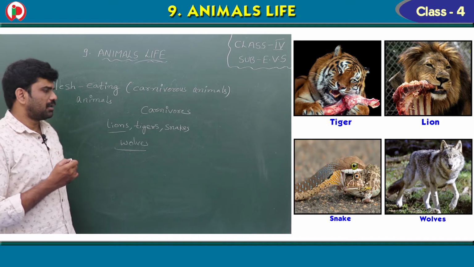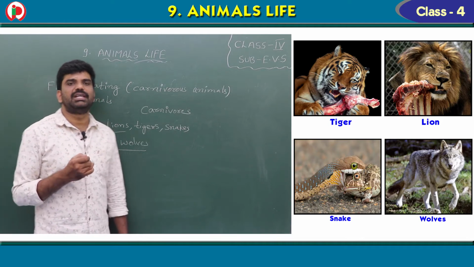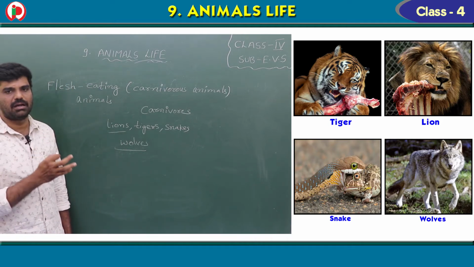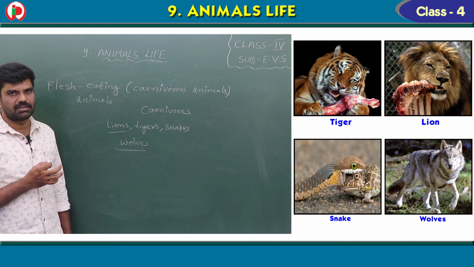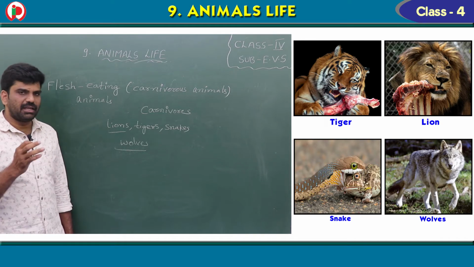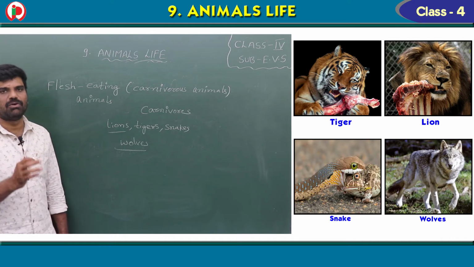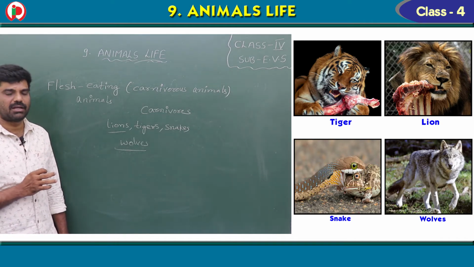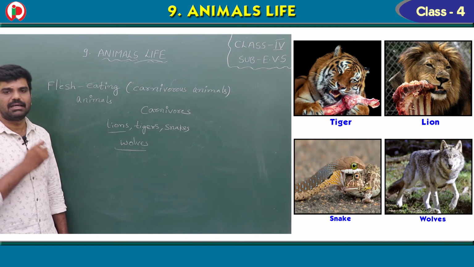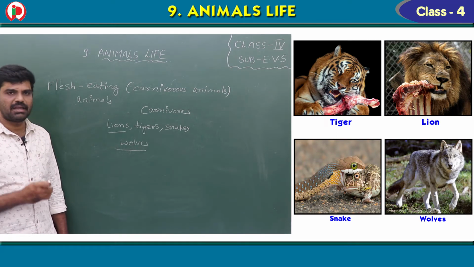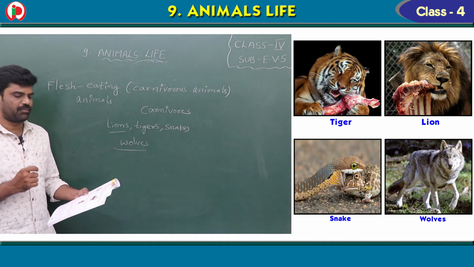So here this is the second type. Flesh eating animals are called carnivorous animals. These animals depend on the flesh of other animals. They eat only the flesh, they won't eat the plant and its products. Example, lions, tigers, snakes, wolves, etc. Okay.